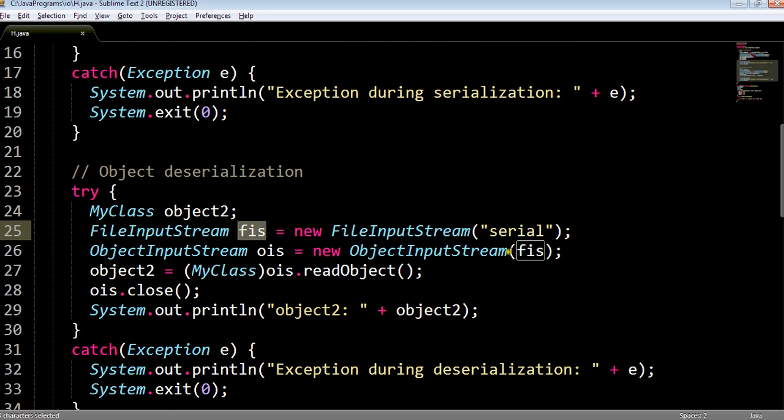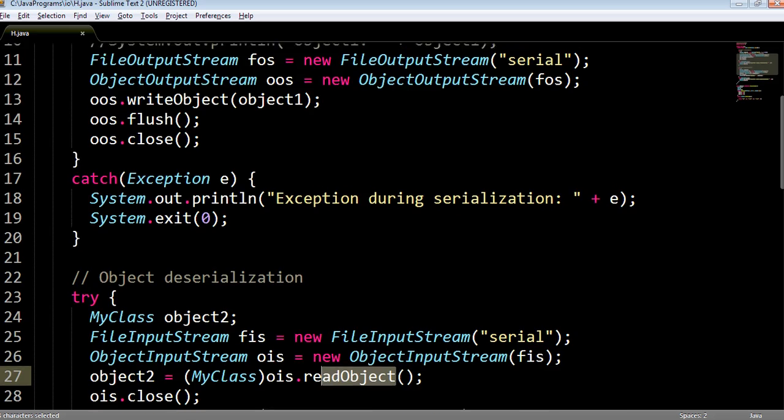Now the object input stream is capable of reading the object from any input stream. That object is coming from the file, so we have passed the name of the file here. Now this file is passed to this object input stream. This object input stream has the method read object.